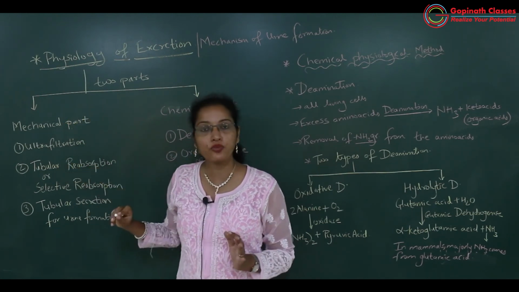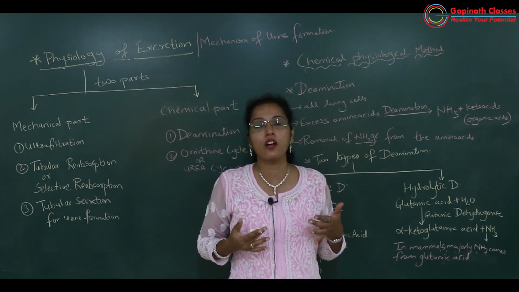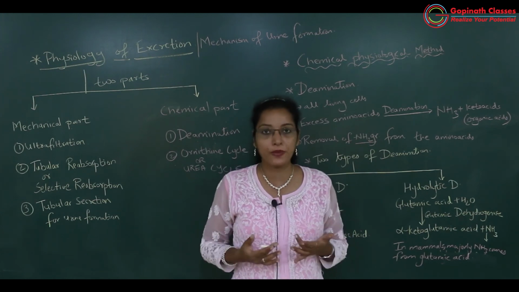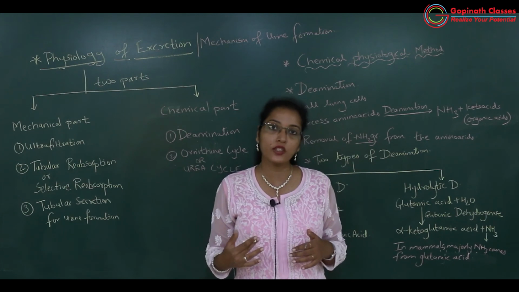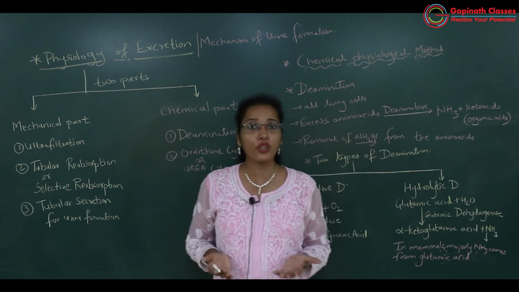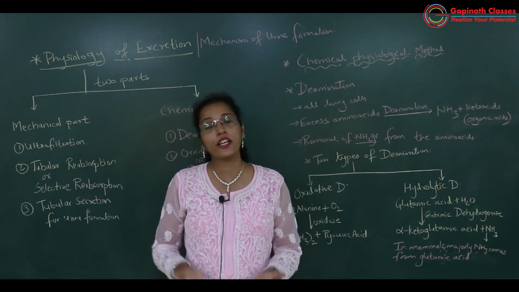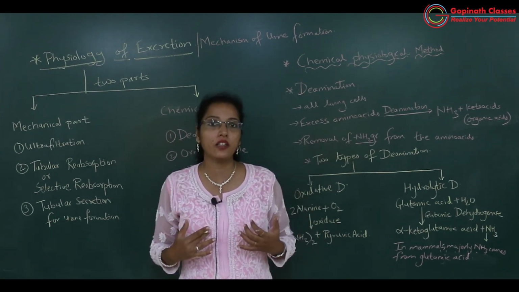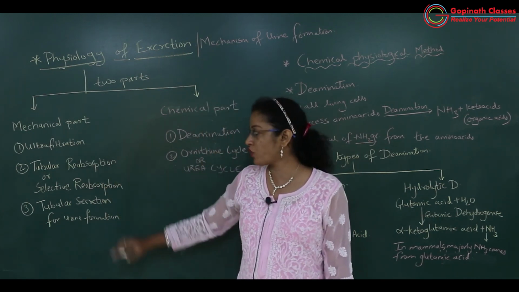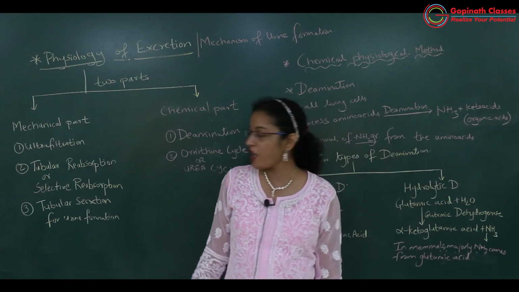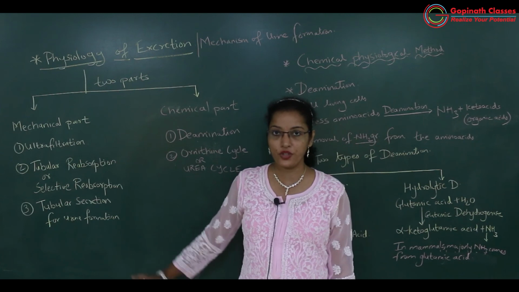Then tubular reabsorption: the ultrafiltrate entering the capsular space will have glucose, amino acids, hormones, ascorbic acid and many more nutrients. These nutrients are very important for our body, so they enter the blood again. That is reabsorption, tubular or selective reabsorption, and the third one is tubular secretion.